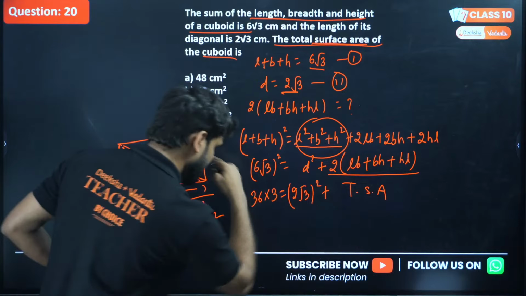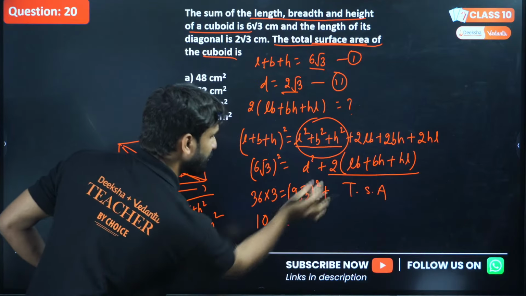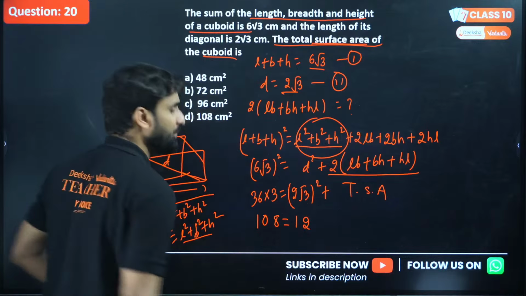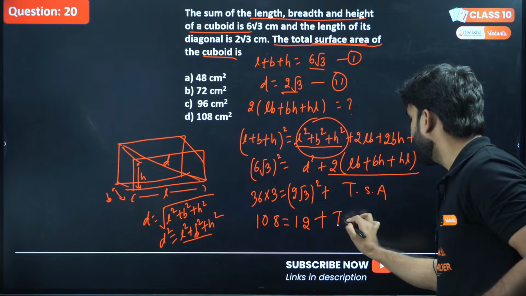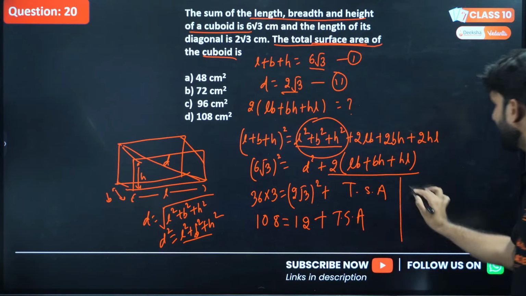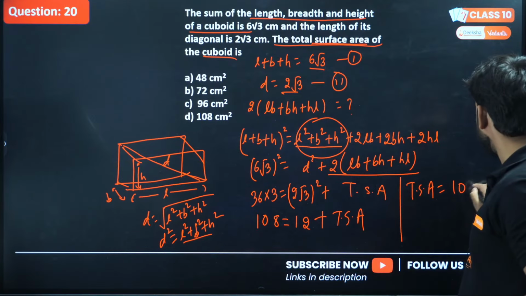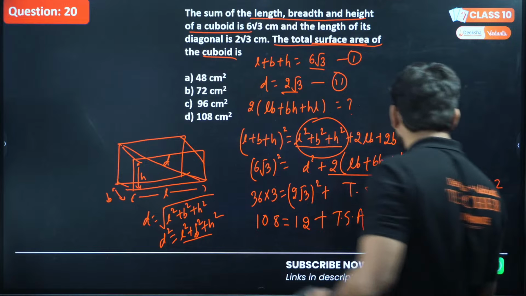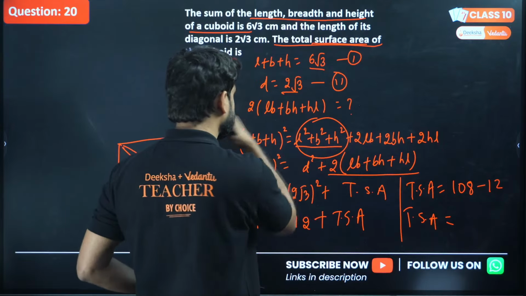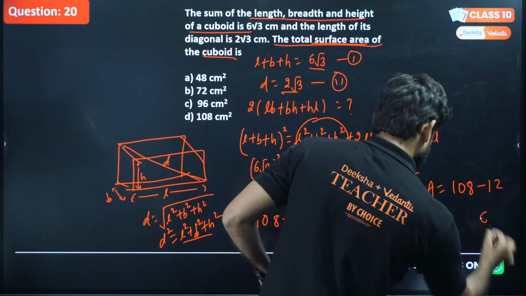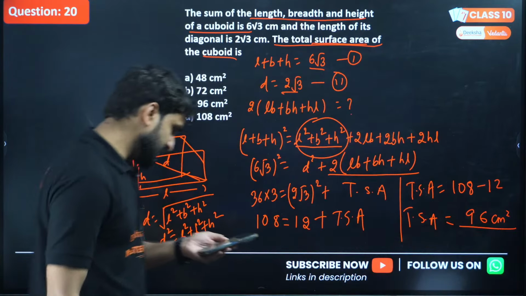So 36 into 3 will be 108, and (2√3) whole square will be 12. I hope you have understood. The square of 2√3 will be 12 plus TSA, total surface area. So the total surface area will be, shifting this 12 to this side, 108 minus 12. So what will be the answer? Check it once. This will be 96 centimeter square. So the answer C is correct.